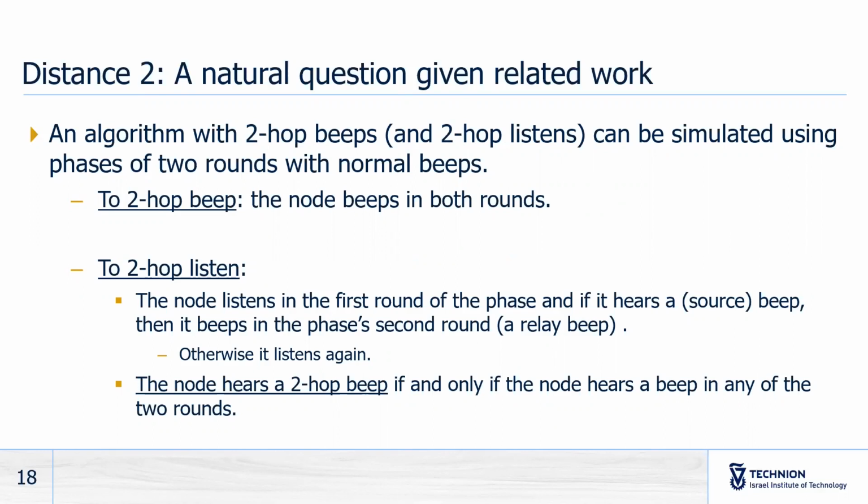To do so, they do the following. To two-hop beep, a node beeps in both rounds of one phase. To two-hop listen, the node listens in the first round of the phase. If it hears a beep, which is a source beep, then it will beep in the phase's second round, which is a relay beep. Otherwise, it just listens again. And the two-hop listening node will hear a two-hop beep if and only if the node hears a beep in any of the 2 rounds.